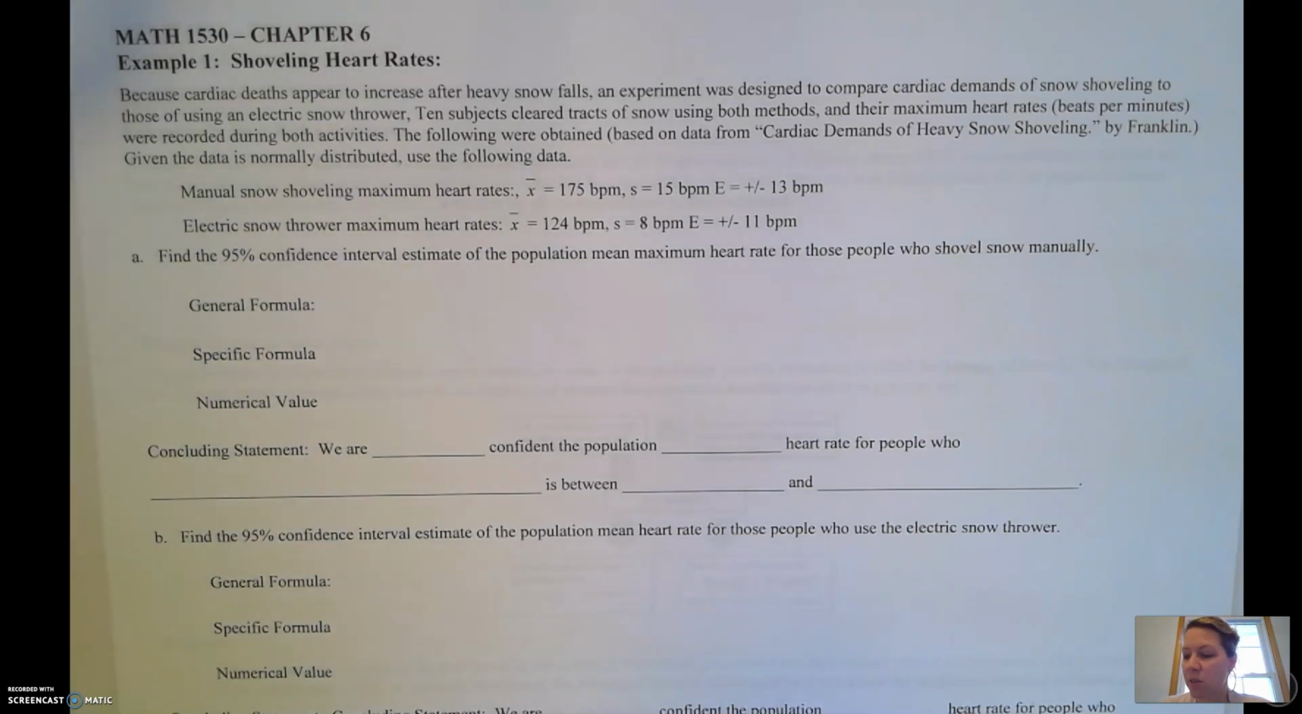Because cardiac deaths appear to increase after heavy snowfalls, an experiment was designed to compare cardiac demands of snow shoveling to those of using an electric snow thrower. 10 subjects cleared tracts of snow using both methods, and their maximum heart rates in beats per minute were recorded during both activities. The following were obtained from this study.